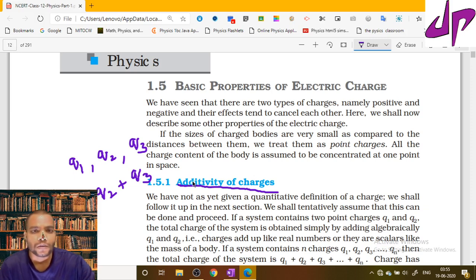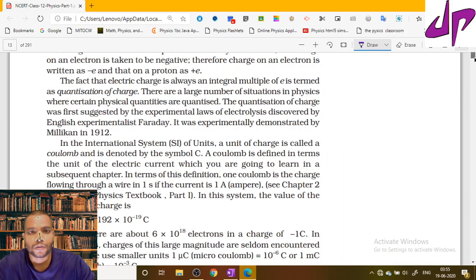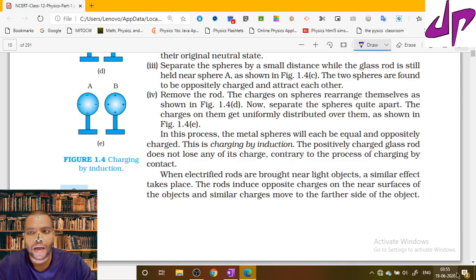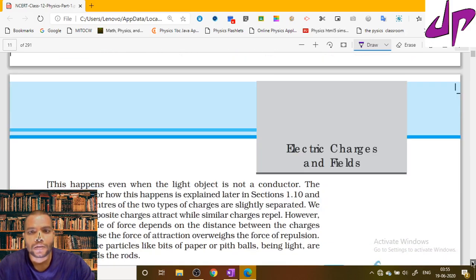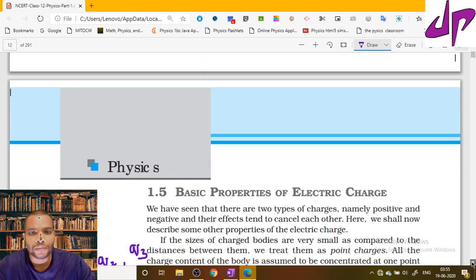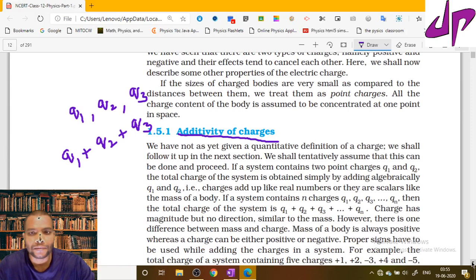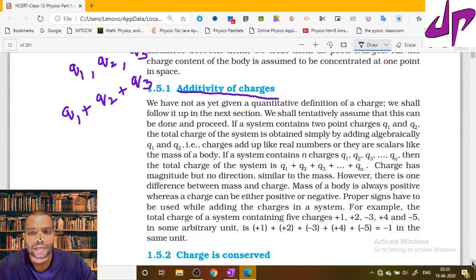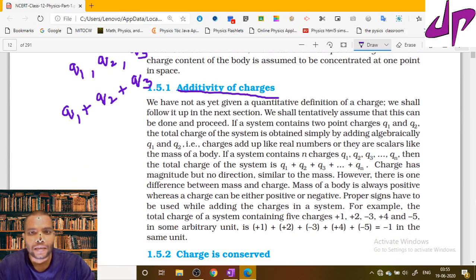So on a system, if you have n number of charges, you simply add them algebraically. Then we can say charge is an additive property. It is additive in nature.